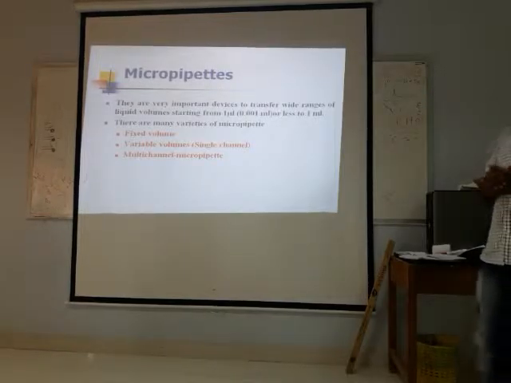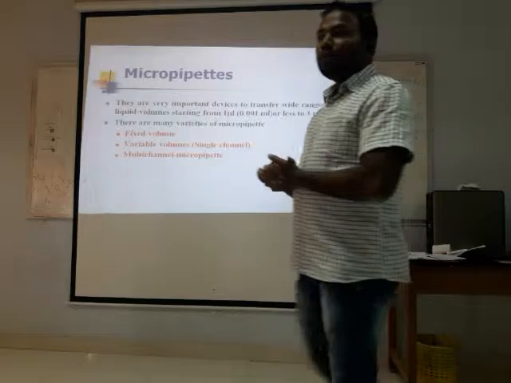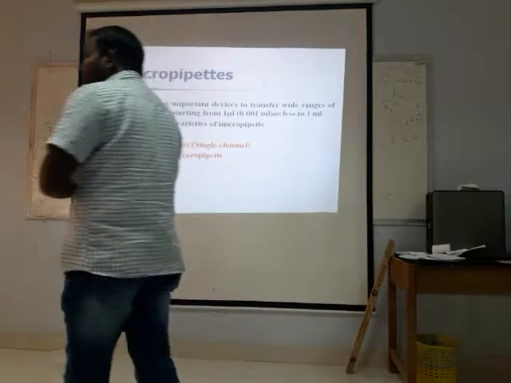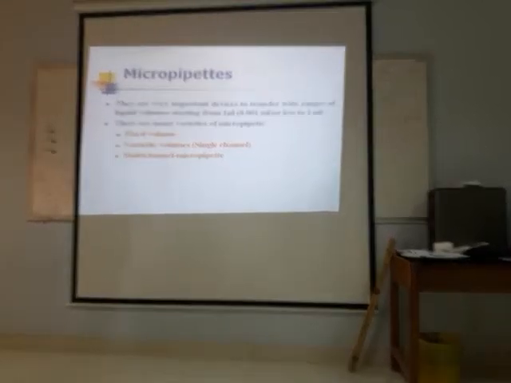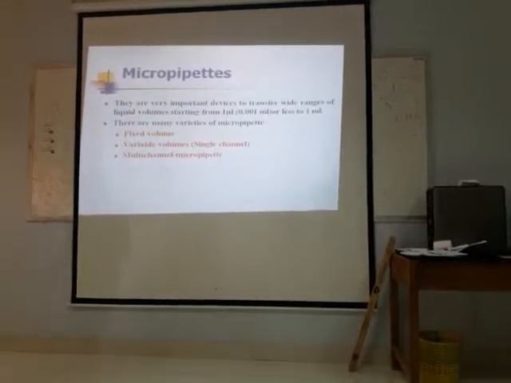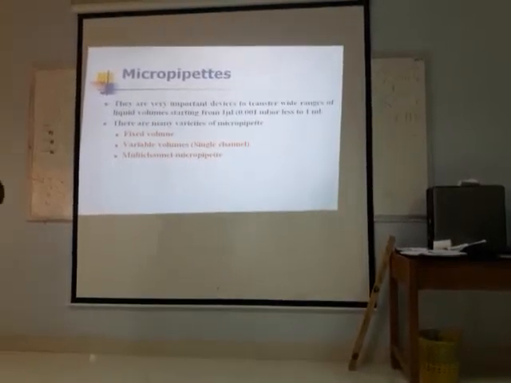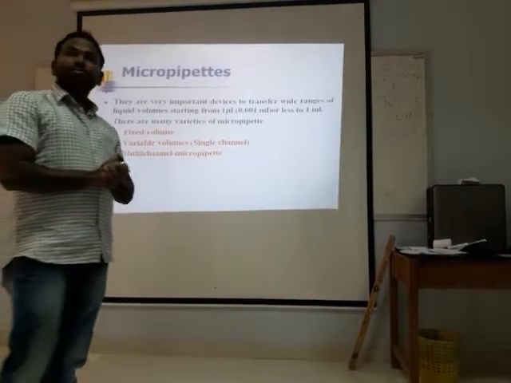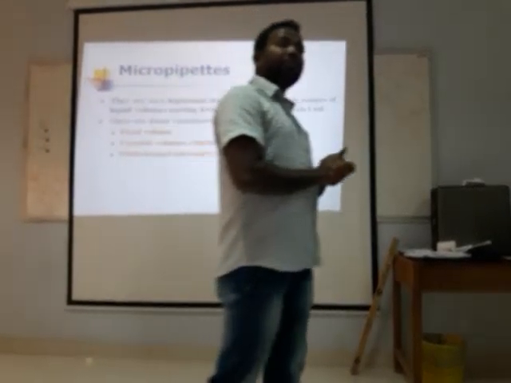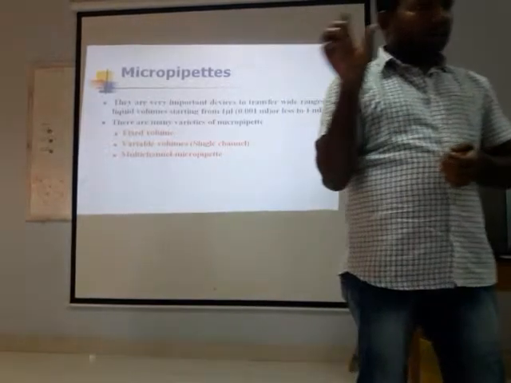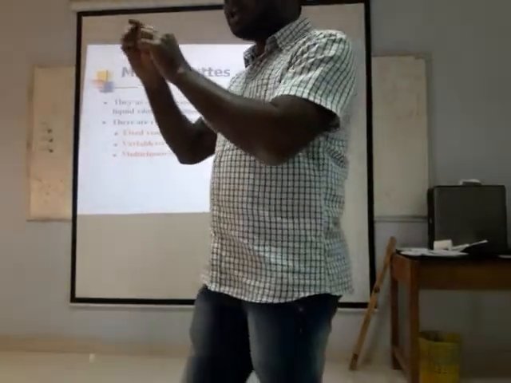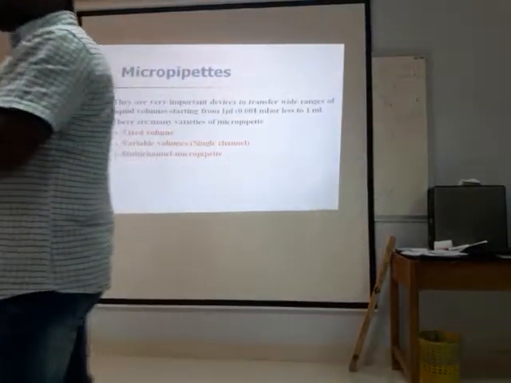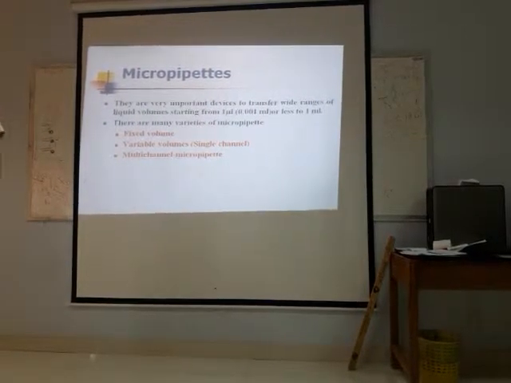There are 3 types of micro pipettes: fixed type, variable type, and multi-channel. Fixed type means fixed volume, whatever it may be, 0.1 or 0.2. It is fixed, we cannot change it.